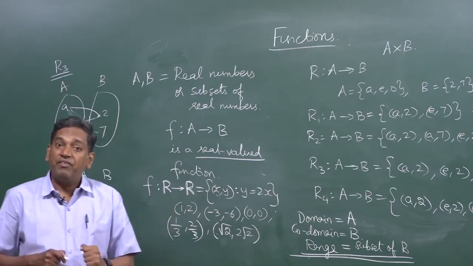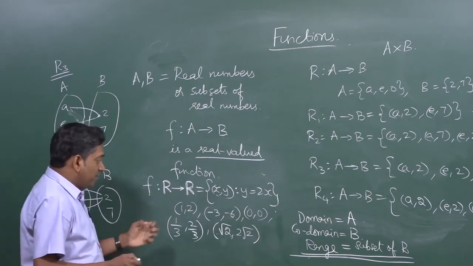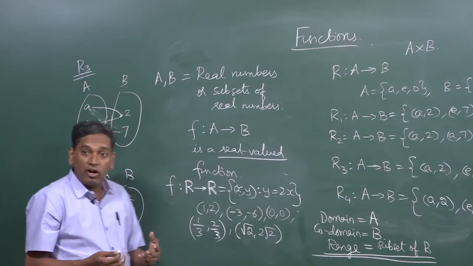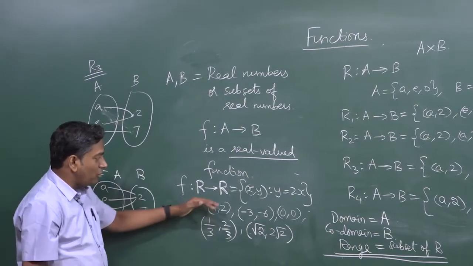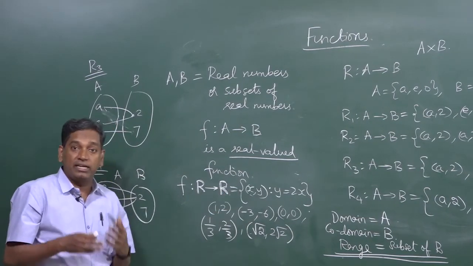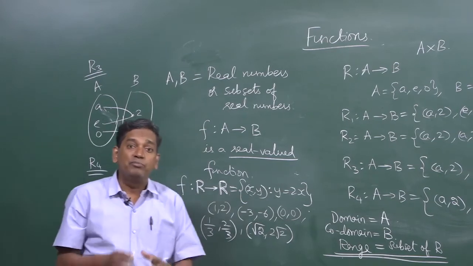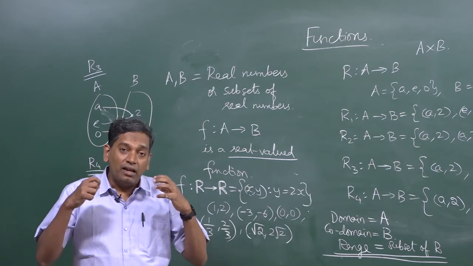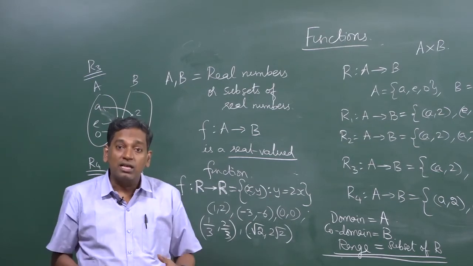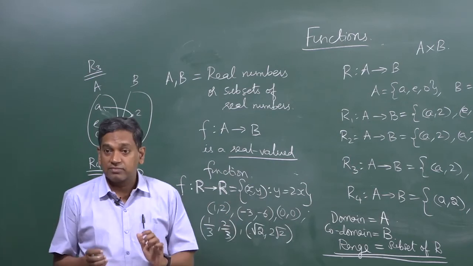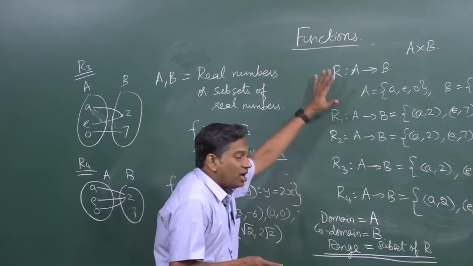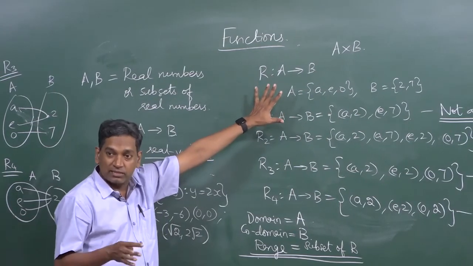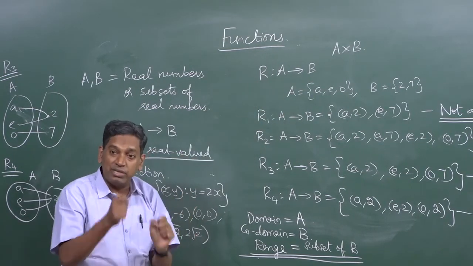But how did we verify that it satisfies? Well, we didn't actually list everything, we didn't also draw the diagram, because both are not feasible. You can't draw a diagram with all the entries because there will be infinite elements. So in fact this is a very important idea to understand in functions. All the practical applications that we are going to do with functions are going to deal with infinite sets. The examples that we saw are just to understand the concept. These are very trivial examples with 3 elements, 4 elements, etc., just to understand what a function means.